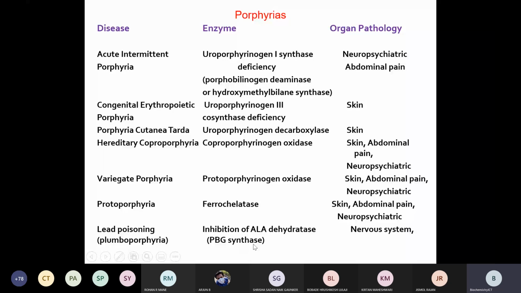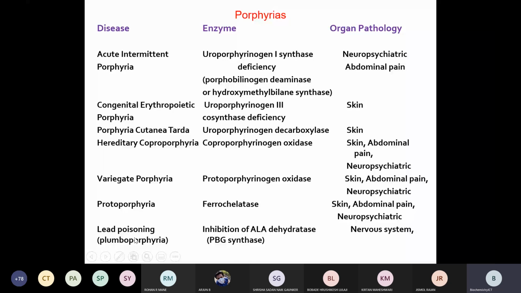This inhibition of the enzyme will lead to lead poisoning, because this enzyme is necessary for metabolism of lead. As this enzyme is deficient, the lead level in the body will increase. So it will lead to lead poisoning.